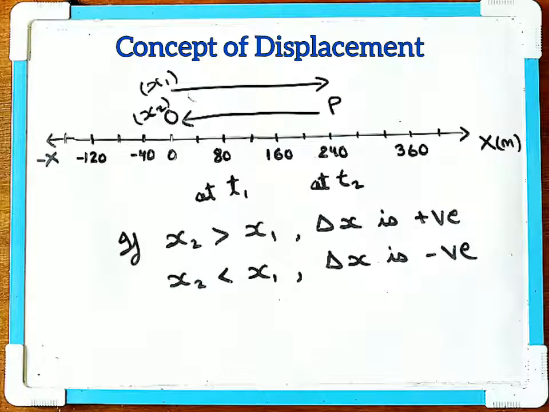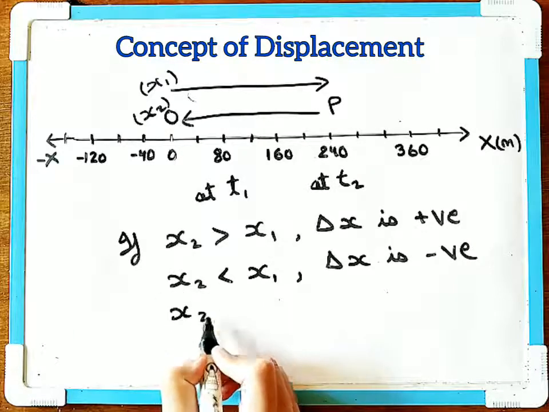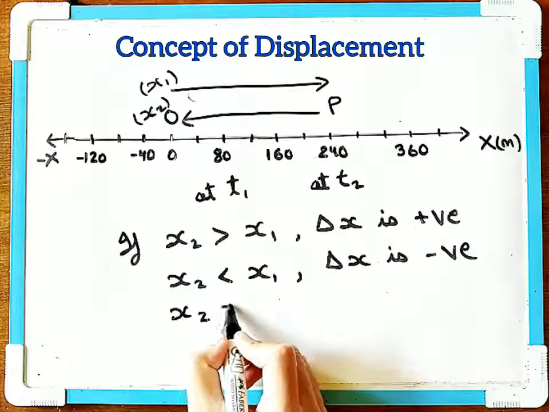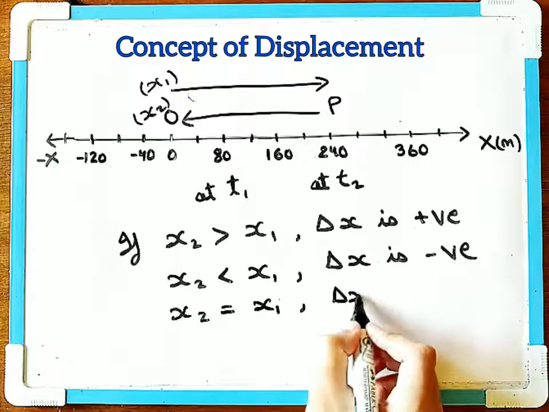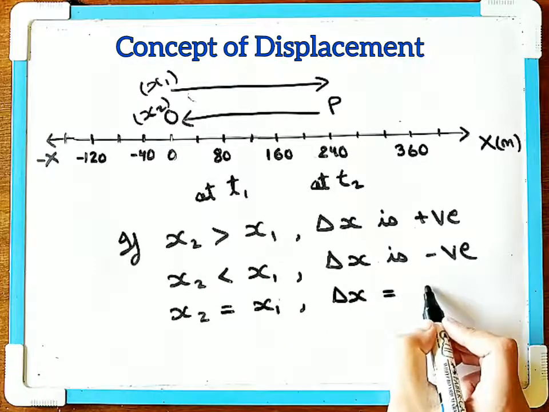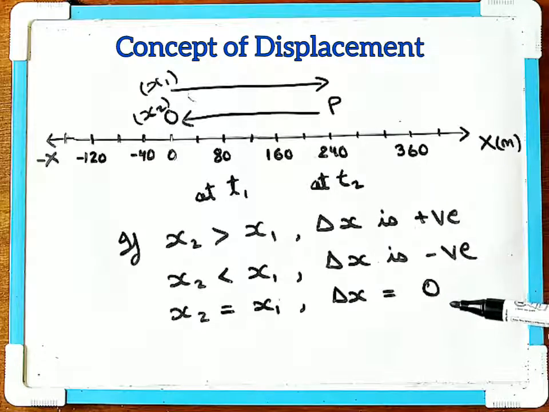If it starts from the initial position and returns back to the initial position, then we say that the displacement is 0. So here you can see, if x2 is equal to x1, then delta x is equal to 0. So displacement can be positive, negative and 0.